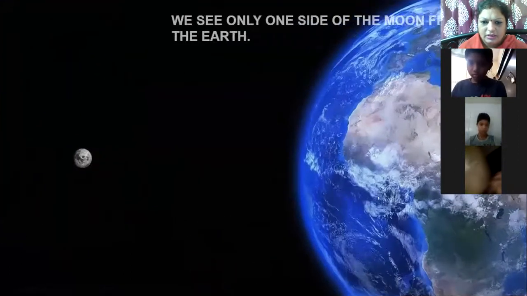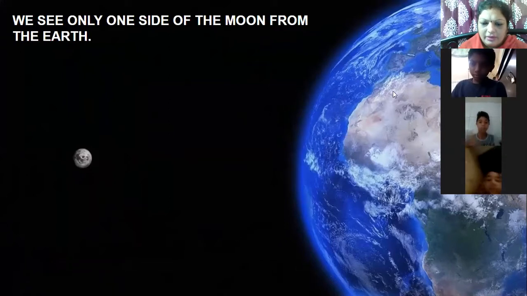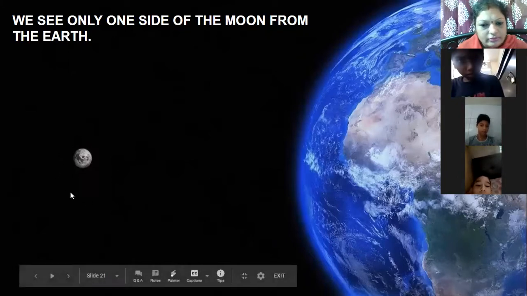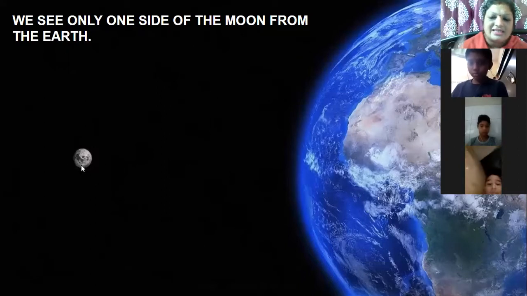In this picture, you can see the earth and you can see the moon. We live on the earth. So imagine that you are here and when you see the night sky, you can see the moon. But you cannot see the complete moon from the earth. You can see only one side of the moon which faces the earth. The reason is what?